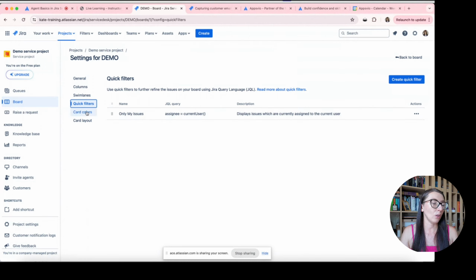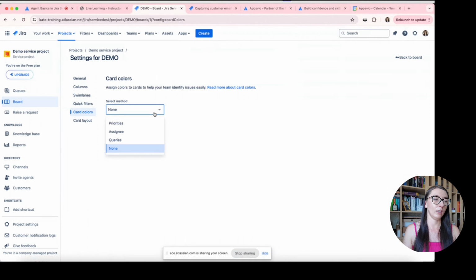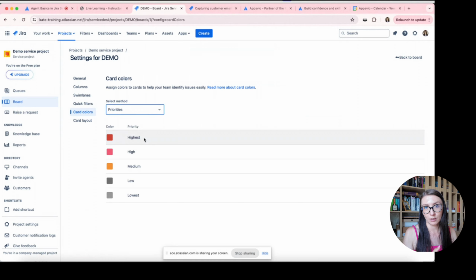In case of card colors, we can also put some colors on a card using some field, for example priority, and depending on priority you can have a different color on the board, on the issue.